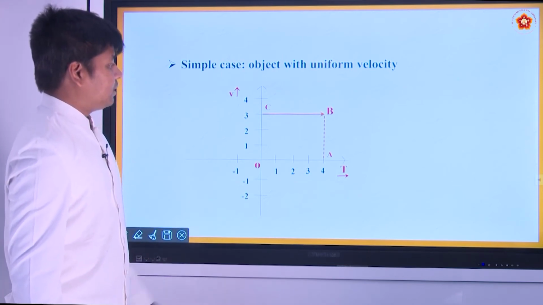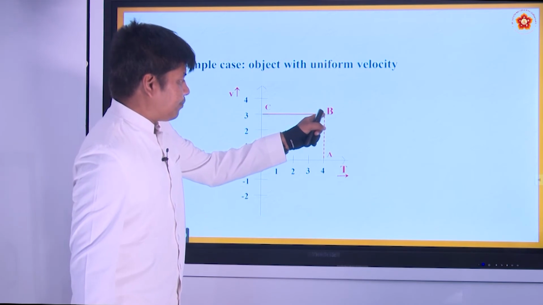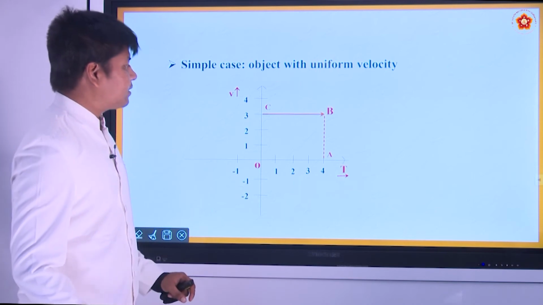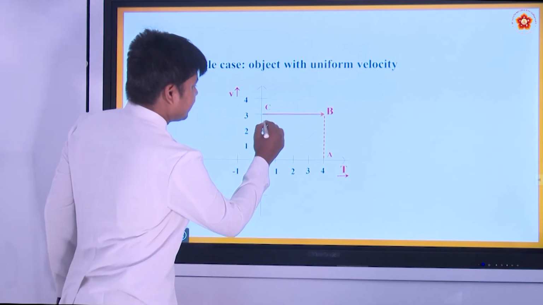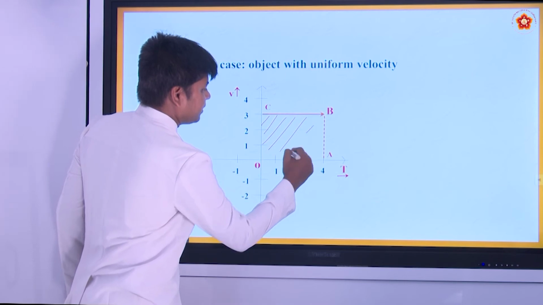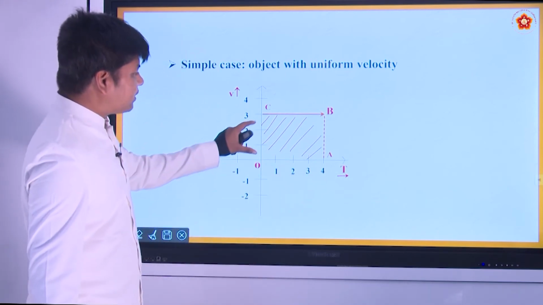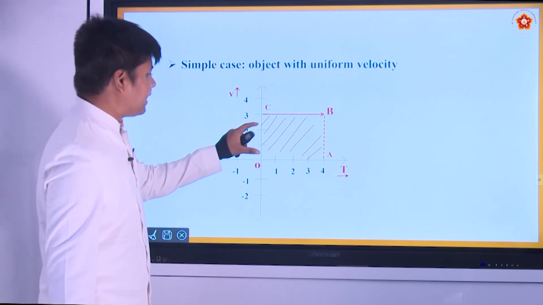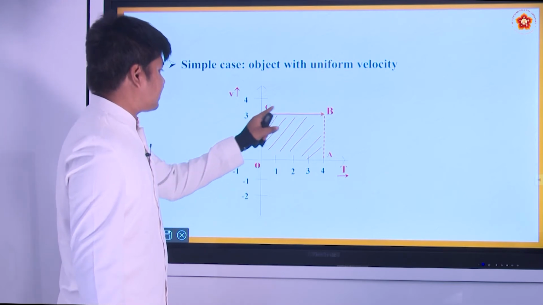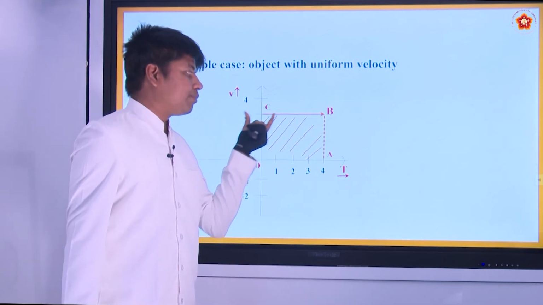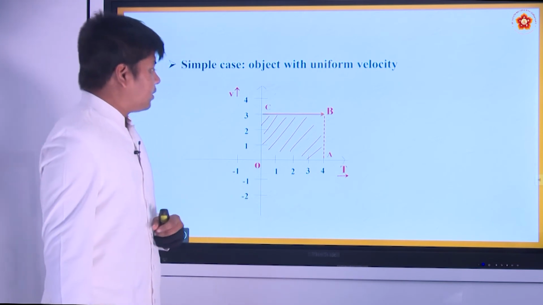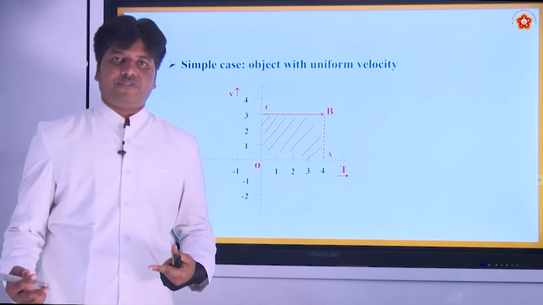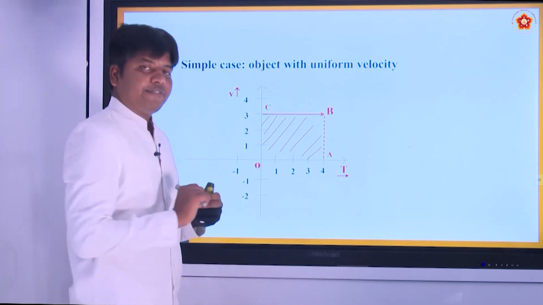Now you just take the point B and drop down a perpendicular to the time axis. So our concern is, what does this region tell you? What is this region occupied by? It is nothing but the area covered by the motion of this line. Here velocity is not a function of time because it is moving with constant velocity.